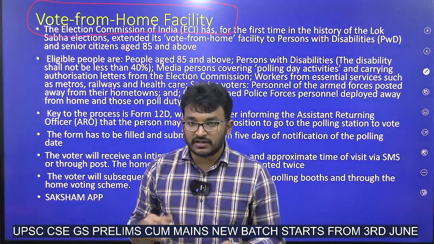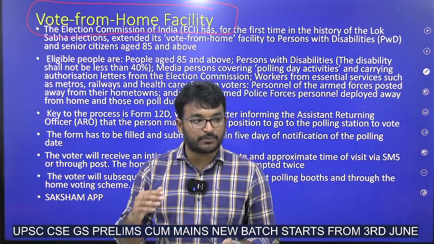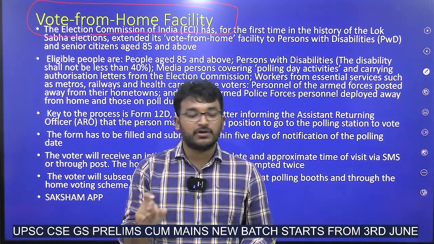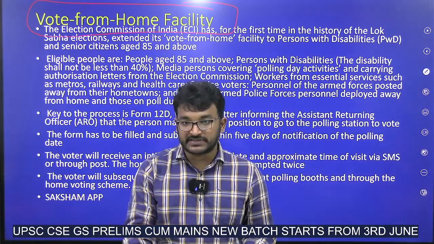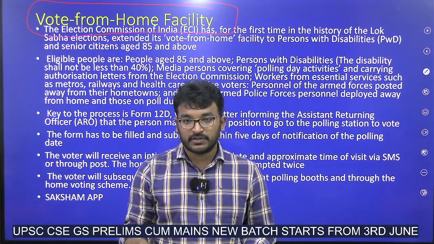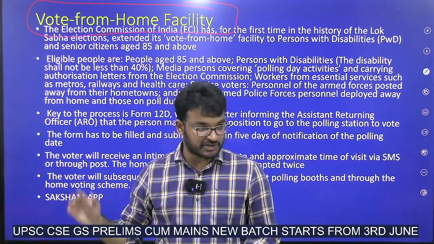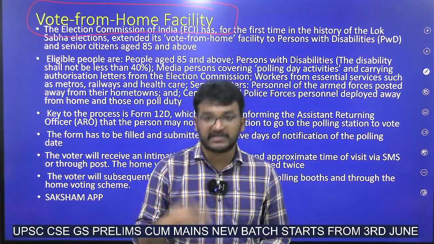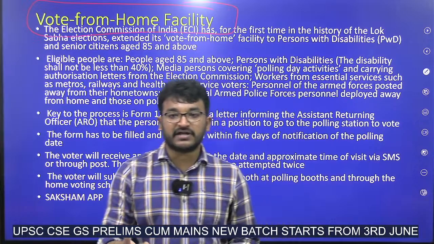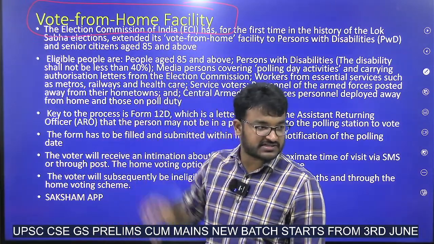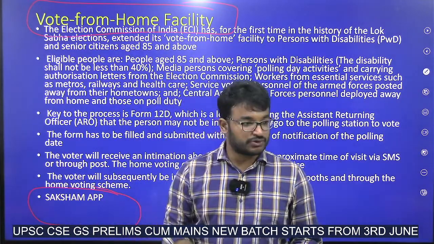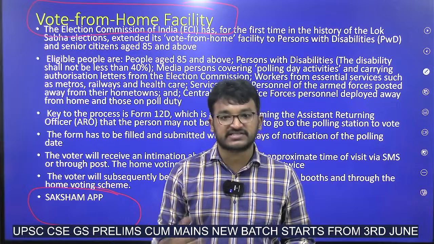What is that? Senior citizens who are above 85 years of age, and PWD people, physically handicapped people having disability greater than 40%, they are allowed to vote from home. Apart from them, there is a possibility for others also, but these two have been added recently by the Election Commission of India. And for the benefit and easy registration of these type of voters, Election Commission has created an app called Saksham app. Through this, they can register and also access the facilities.